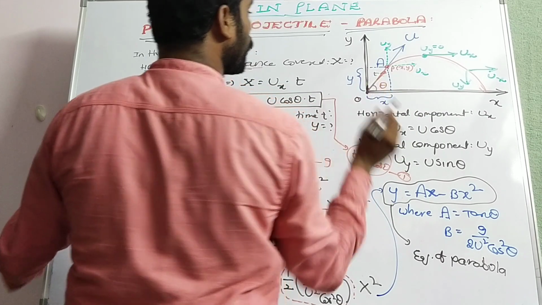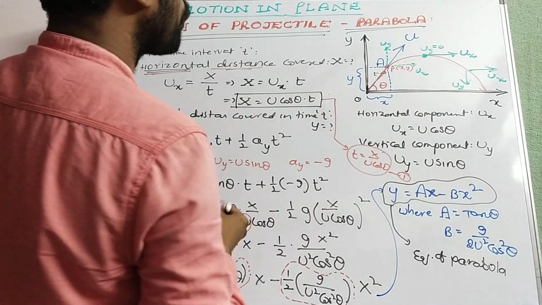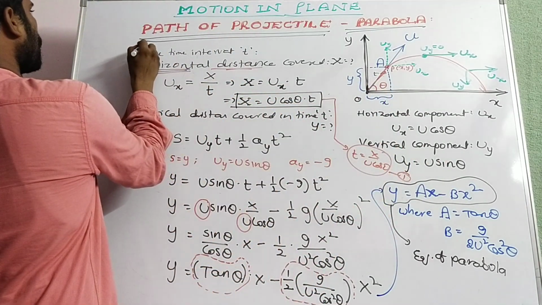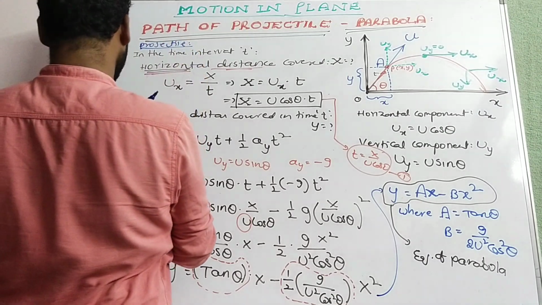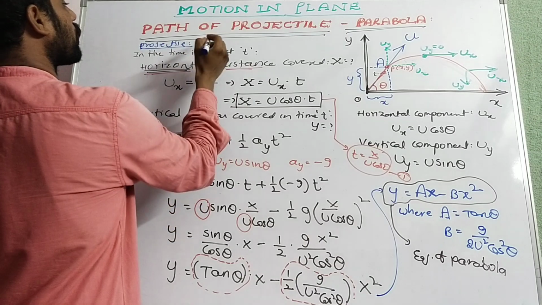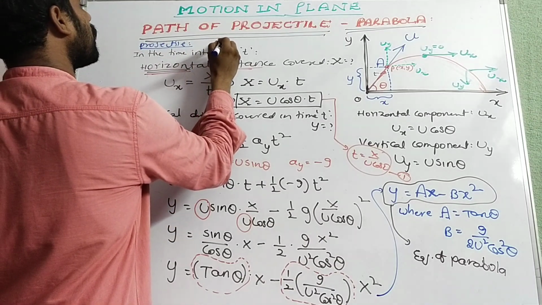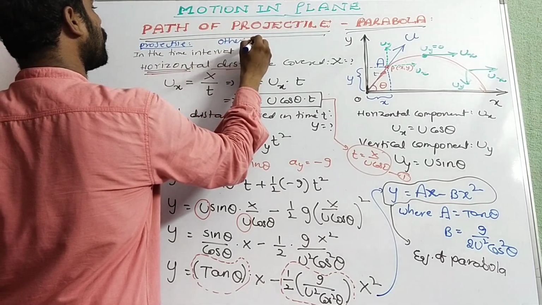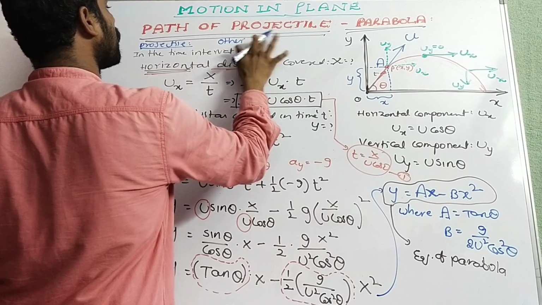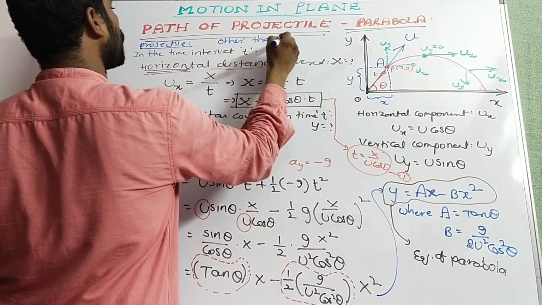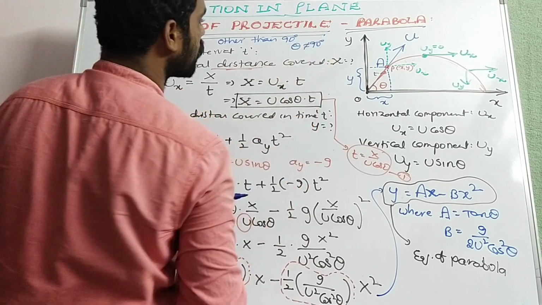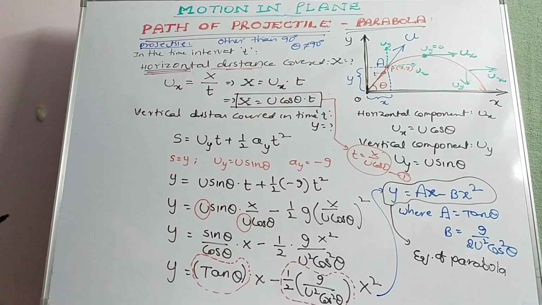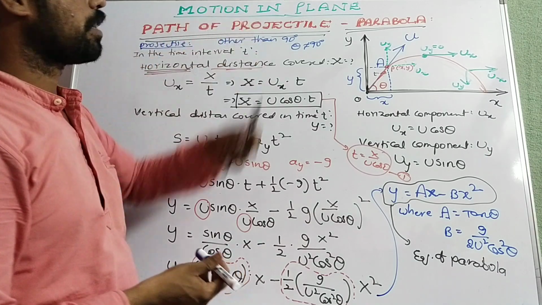What is a projectile? Projectile is nothing but a body that is projected with other than 90 degree angle. Body projected into air other than 90 degree angle. So theta is not equal to 90 degree, of course. So that is called a projectile. So the path of a projectile is a parabola.